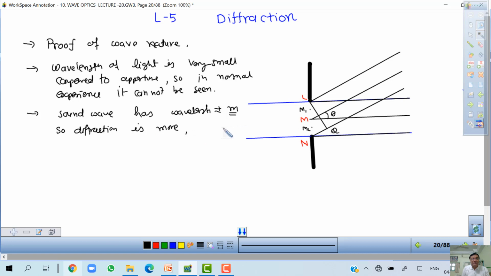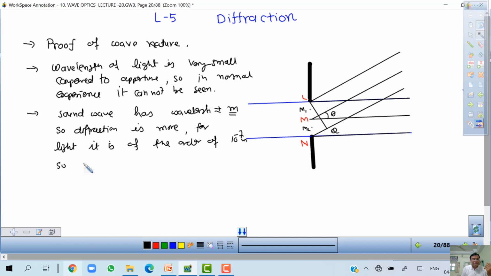And for light, it is of the order of a few thousand angstrom, or you can say 10 raised to minus 7 meter.